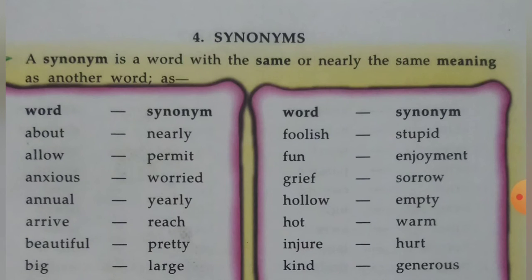Now we will learn about synonyms. What is a synonym? A synonym is a word with the same or nearly the same meaning as another word. Like the word about, the synonym is nearly. Allow, the same word is permit.